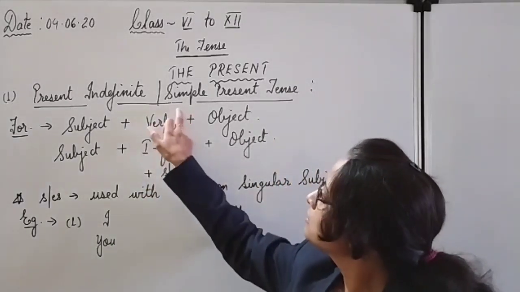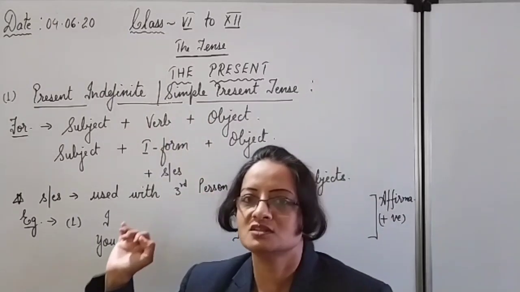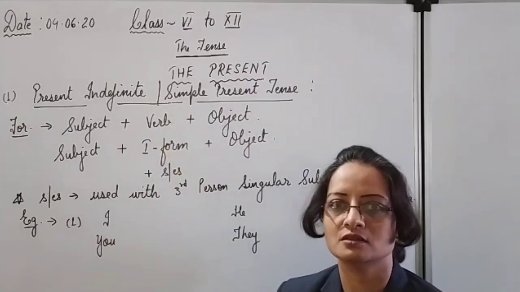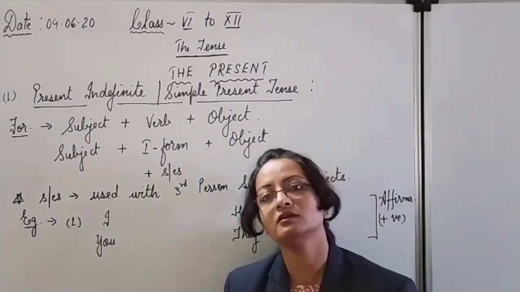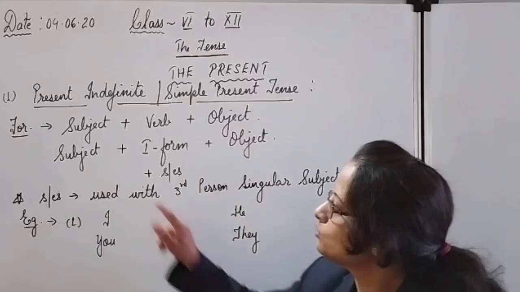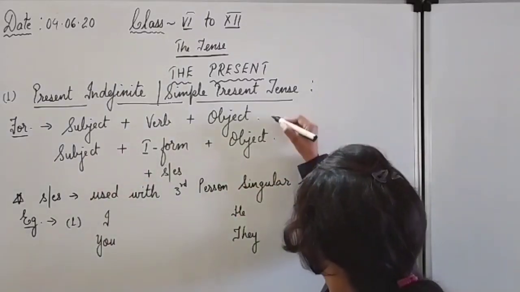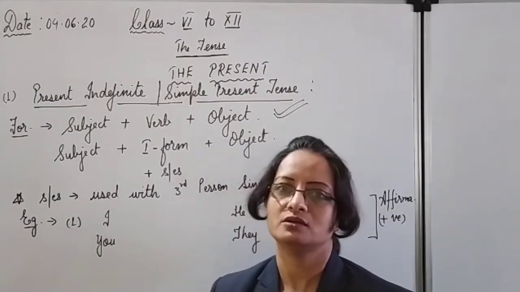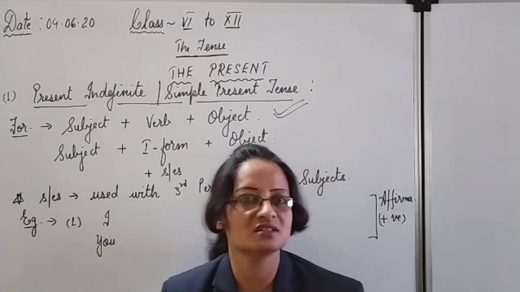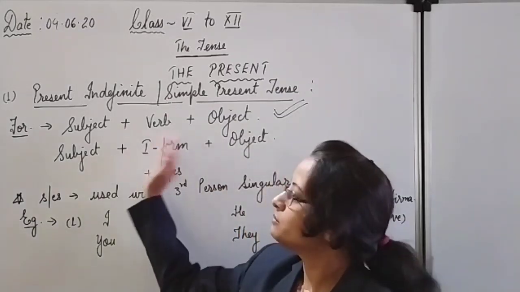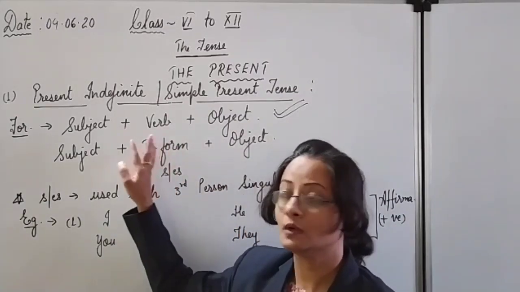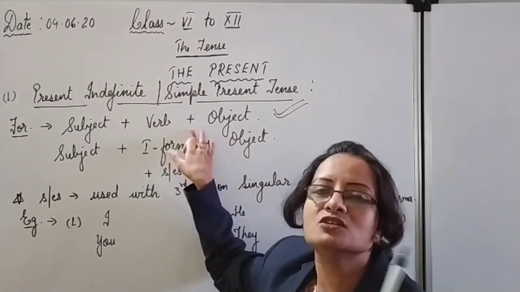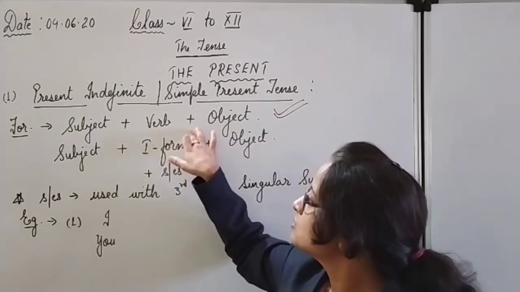Now see children, here I have mentioned the beginning of the tense, that is the simple present tense, also called present indefinite tense. Here you can see the formula written over here. This is the basic structure of all the 12 types of tense in assertive sentences. If your sentence is a question, a slight change will be there in the pattern, the parts will be rearranged, but this is the basic structure of a sentence in all the 12 types of tense.